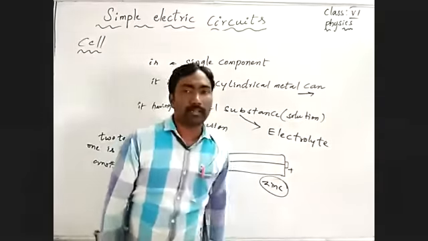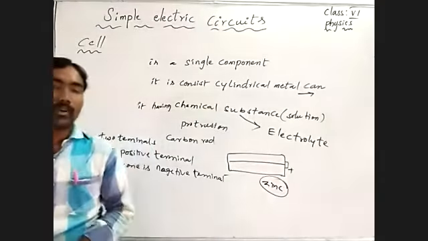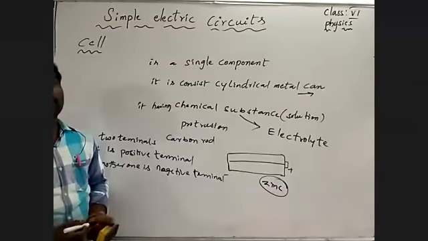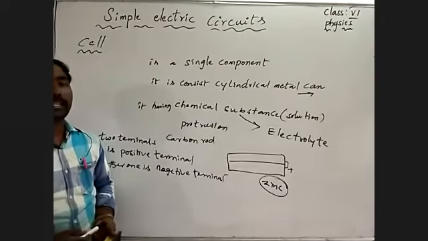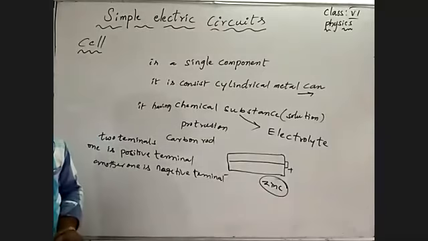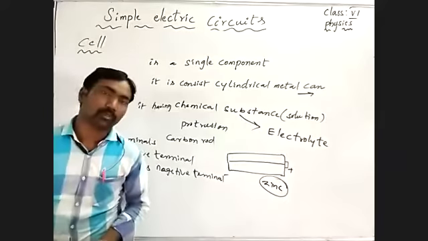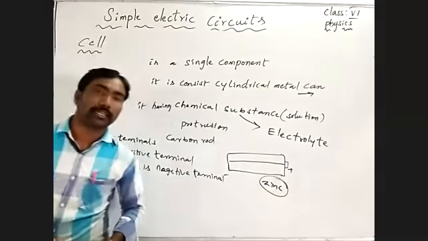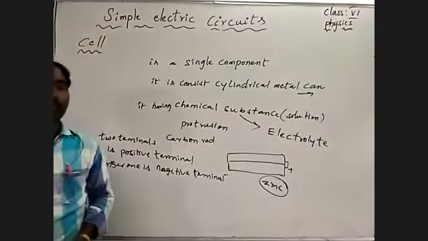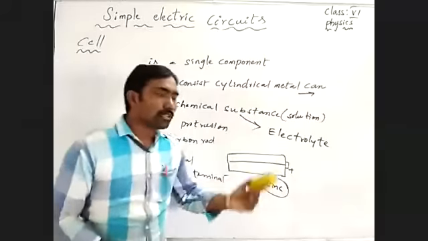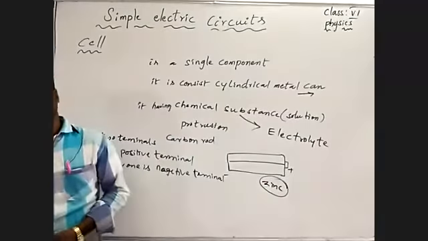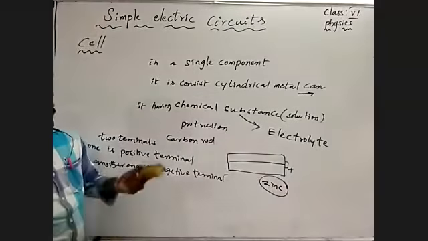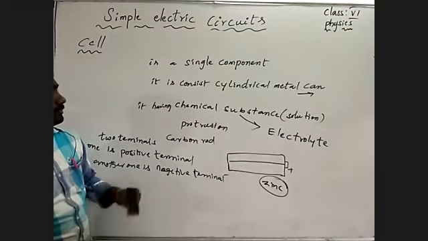Electrolyte means the substances which allow electric current through them. Those substances we can call good conductors of electric current, which we will discuss in the next topic. So the liquids which allow electric current through them we call electrolytes.